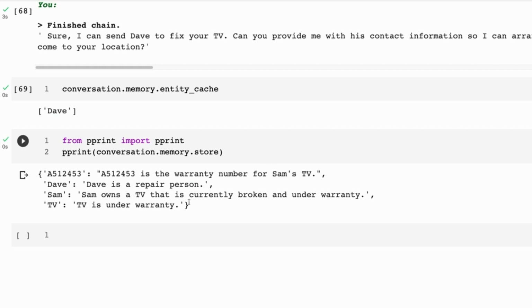So entity memory can be really useful for extracting things out. If people are talking about relationships or something like that, this can be really good. If someone starts telling a story to the bot and they're saying, oh, and my sister is called this and her son is this, this is one of the ways you could use to extract that kind of thing.